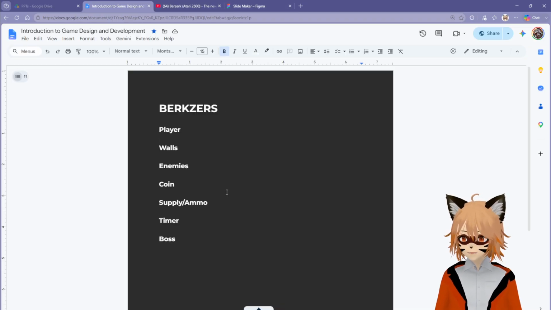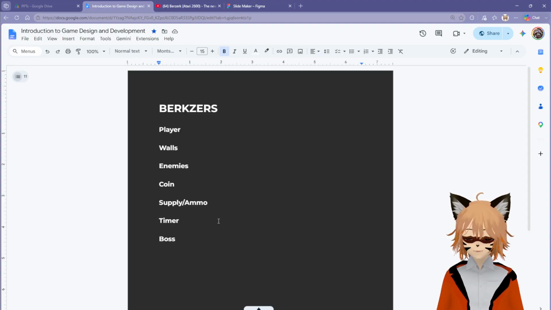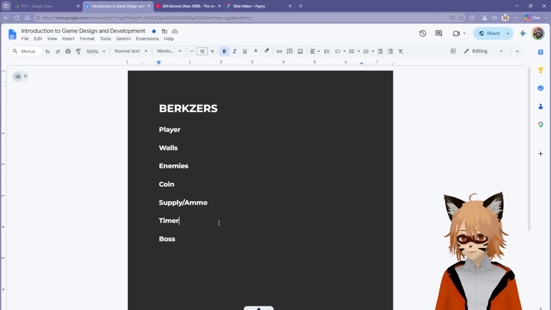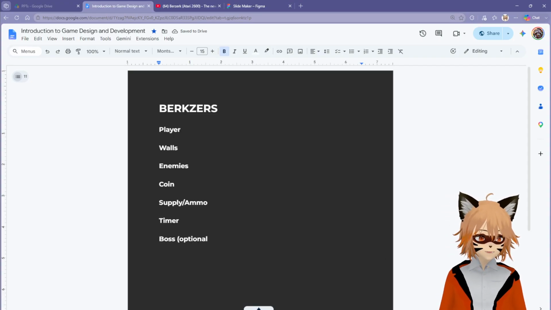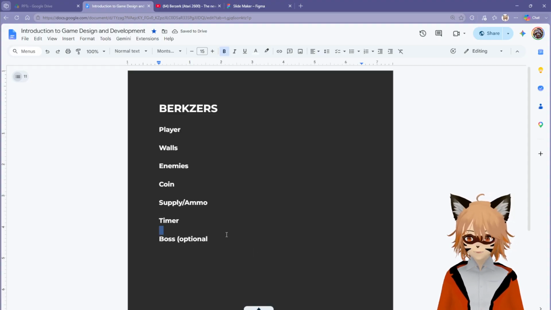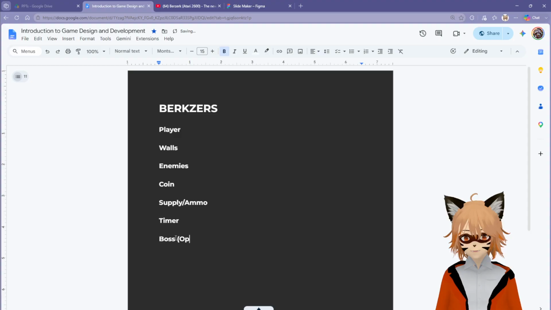So we have the player, the walls, enemies, coins, and supply ammo. We were thinking of adding a timer to make it more manic, and then adding the boss. The boss is an optional thing. If this is your first time using Game Maker, this is completely optional, and the timer would be very optional as well.